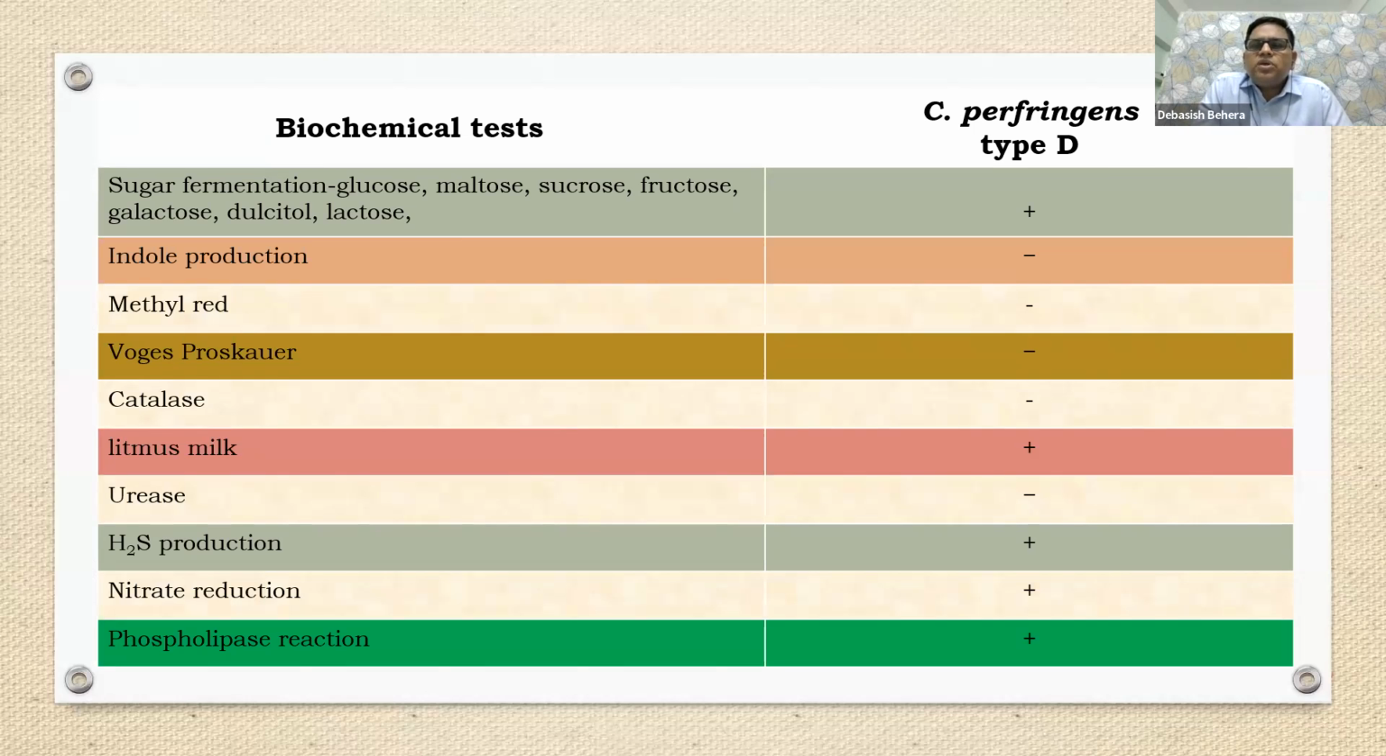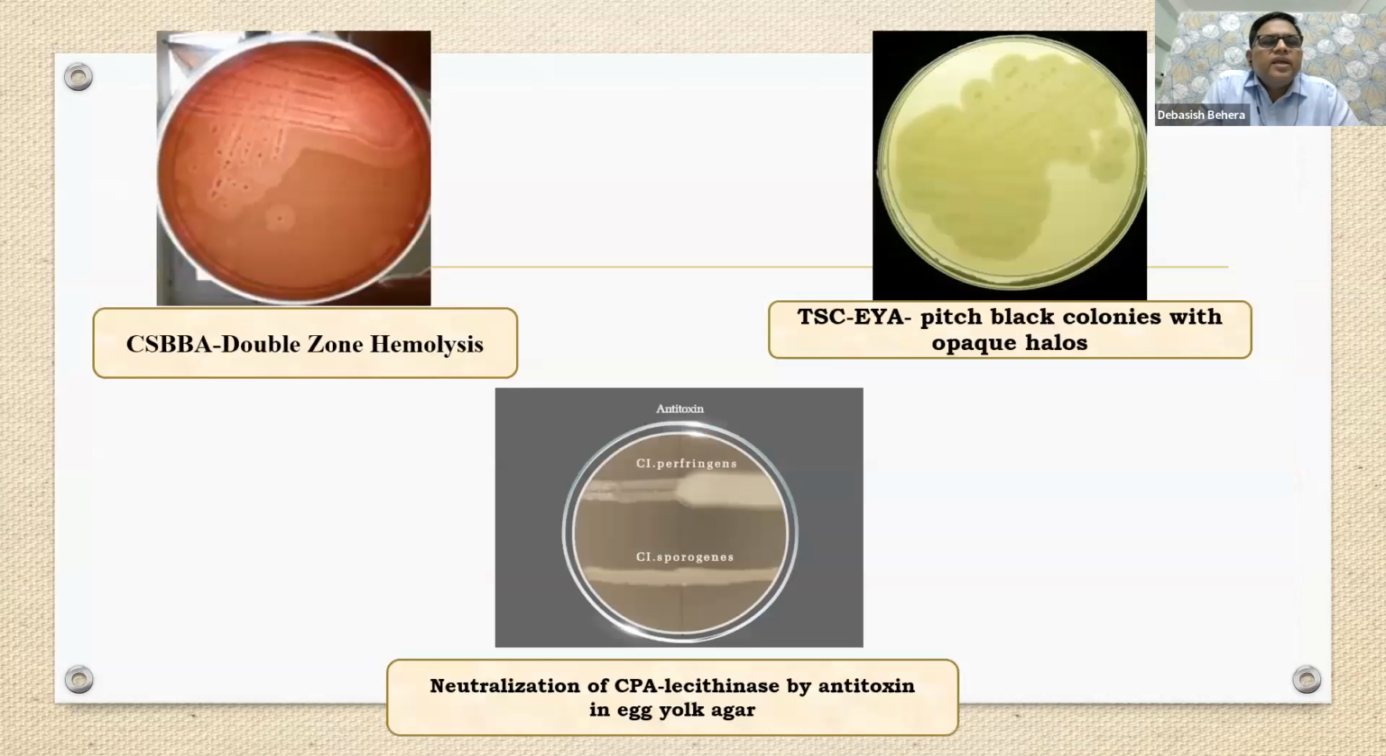So here, the biochemical tests. What are the biochemical tests we can go for? That is sugar fermentation test, it is positive. The indole is negative. Methyl red negative, and VP also negative, but litmus milk test would be positive, as well as nitrate reduction test would be positive. H2S production, it is an anaerobic bacteria, obviously its character is production of gas, so obviously it would be positive. Moving to the next slide. Here I have kept a few photographs. That is your double zone hemolysis, in which media I have already discussed.